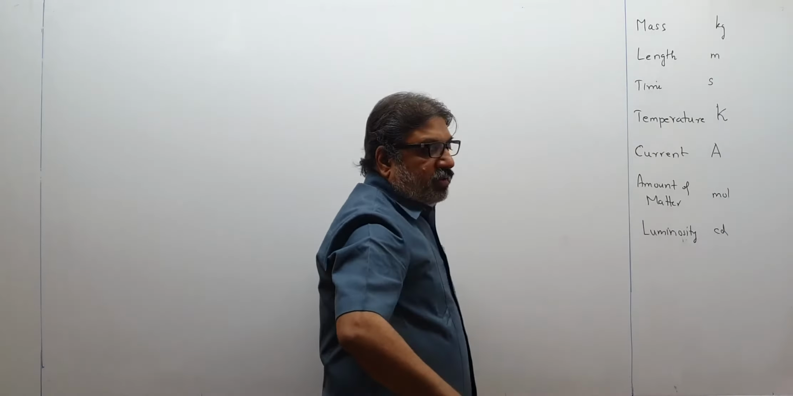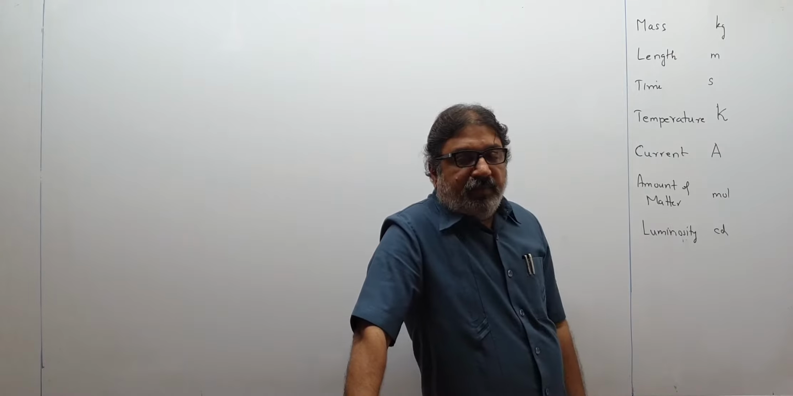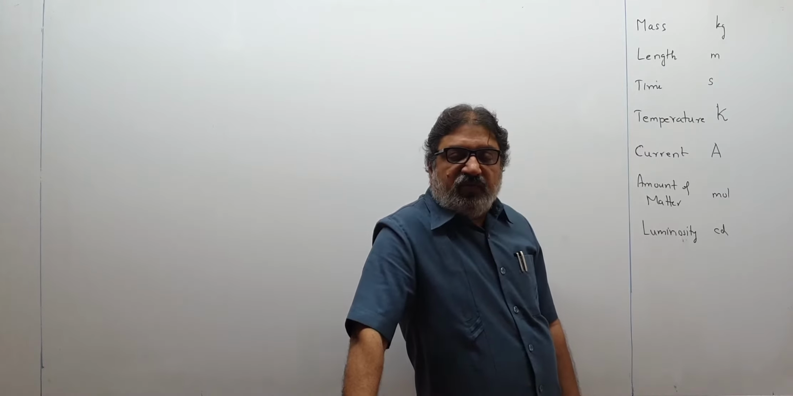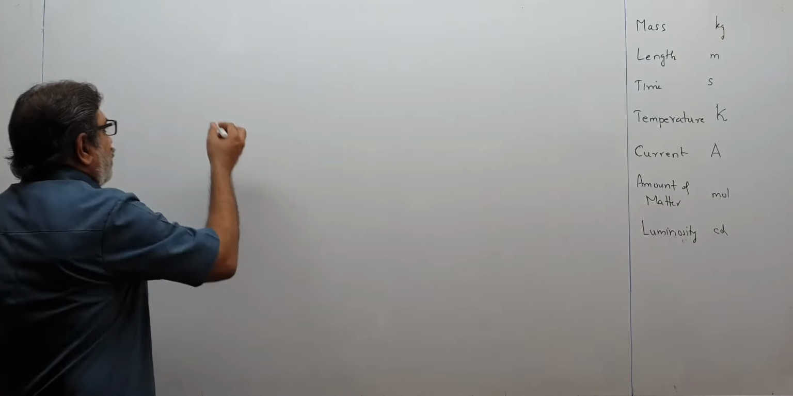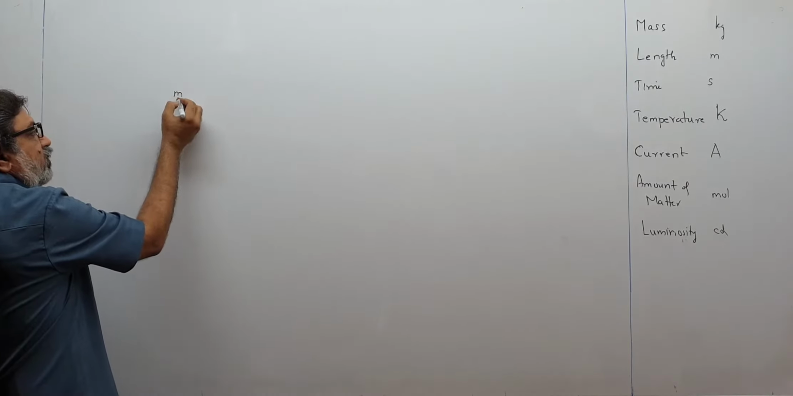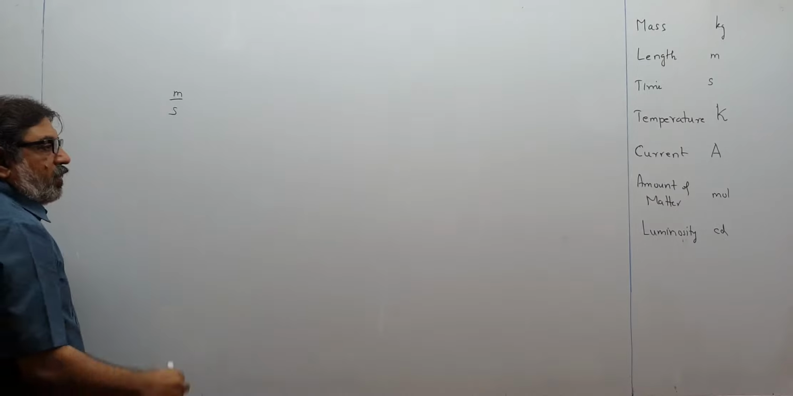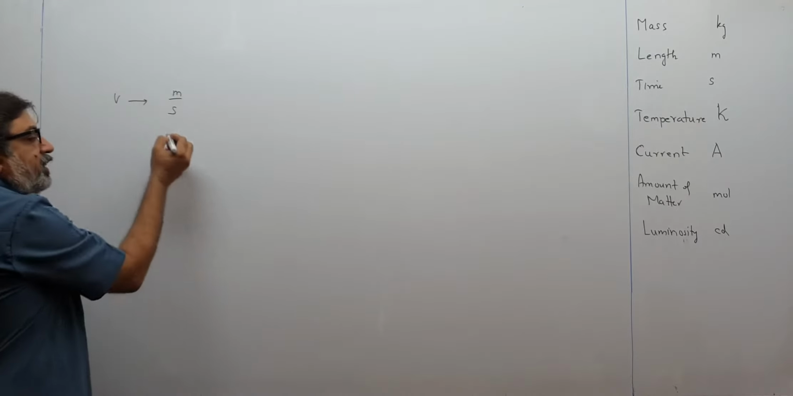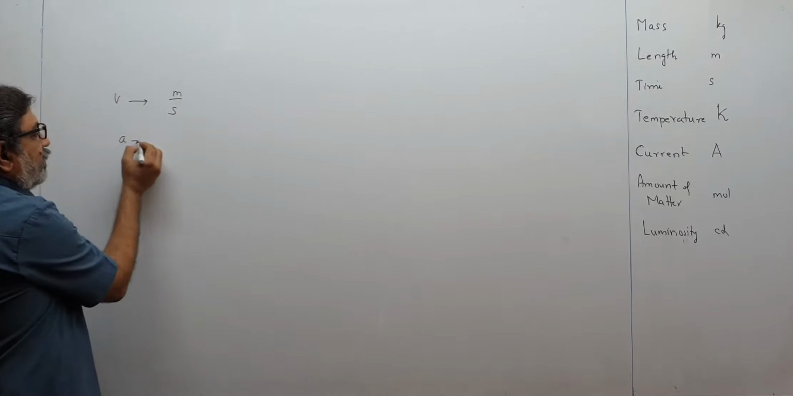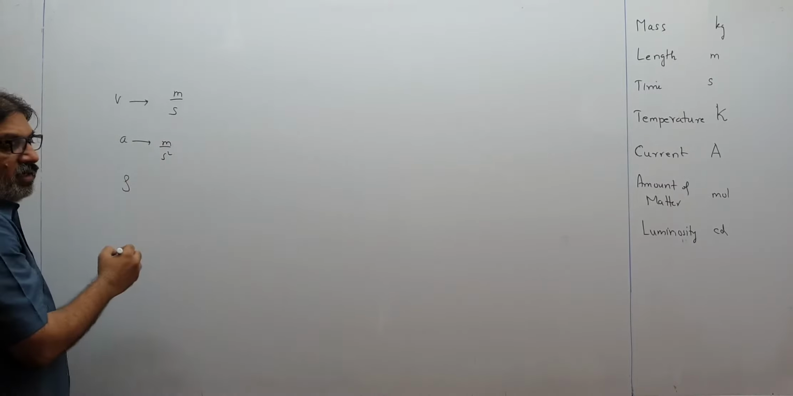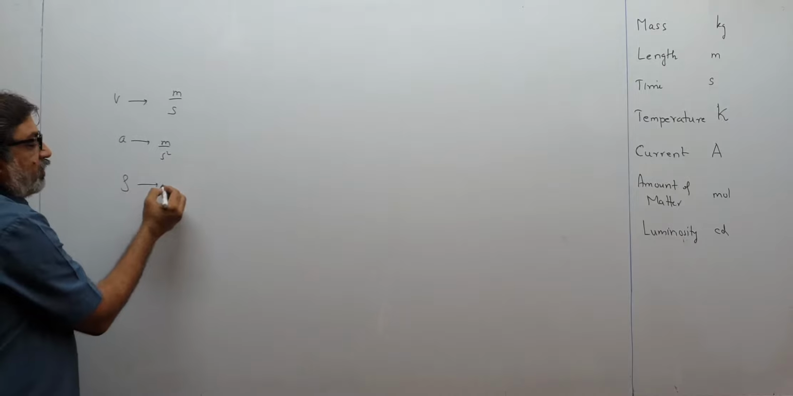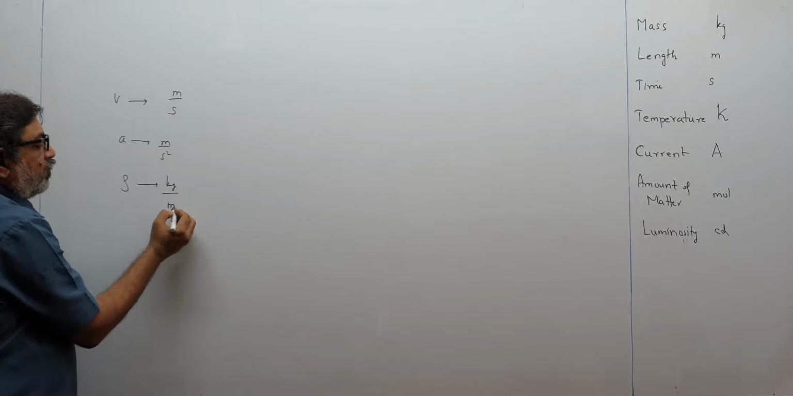Now children, we have something called dimensions. If I think of the unit of any physical quantity, say speed, then you already know that speed has the unit meter per second. Acceleration has the unit meter per second square. Density, denoted by rho, has the unit kg per meter cube.